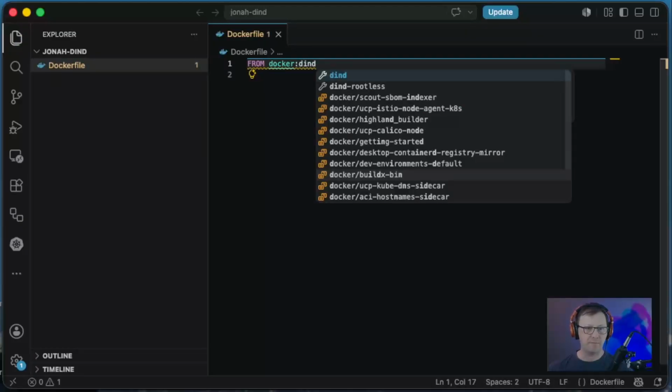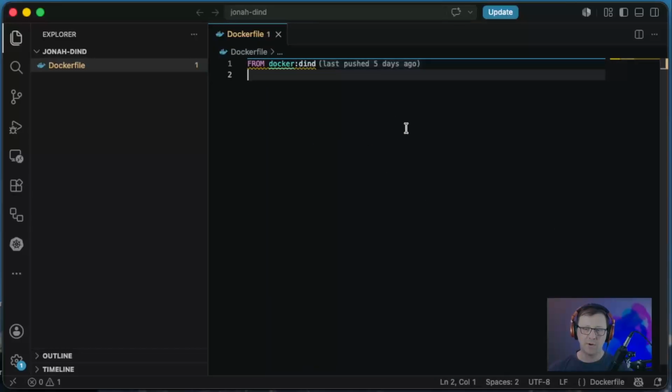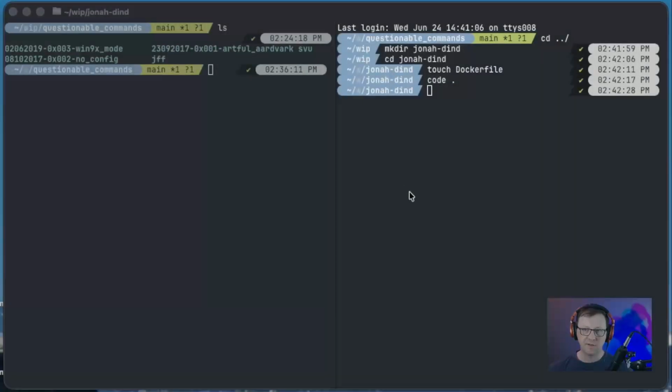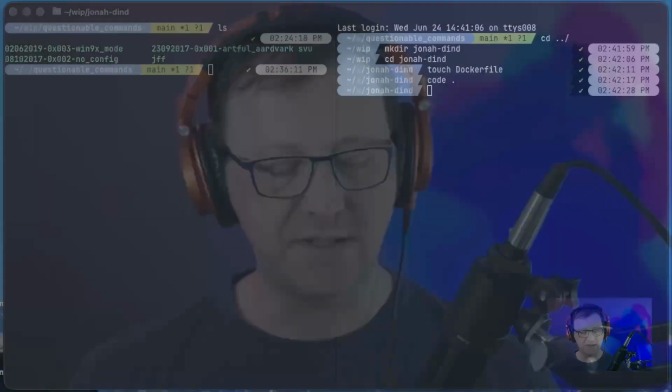Now we can build and push this, and we'll have Docker in Docker renamed to Jonah. I've already done this. I already have this published, so we'll go ahead and leverage that. And I'm already done here, so I'm going to close this out. I'm going to tell you about the goal of today's video, which is to recursively go down into Docker in Docker as far down as we can go.